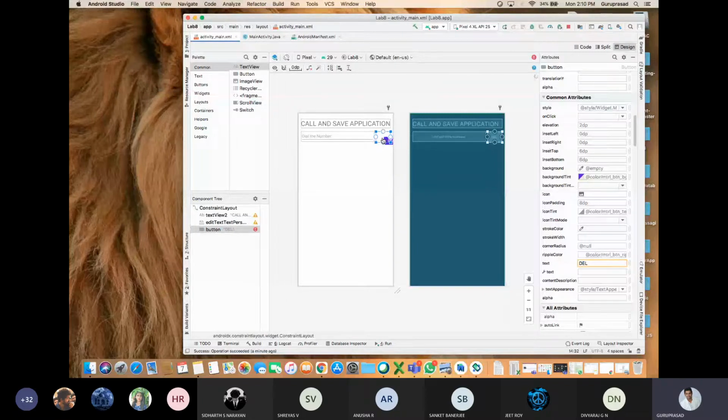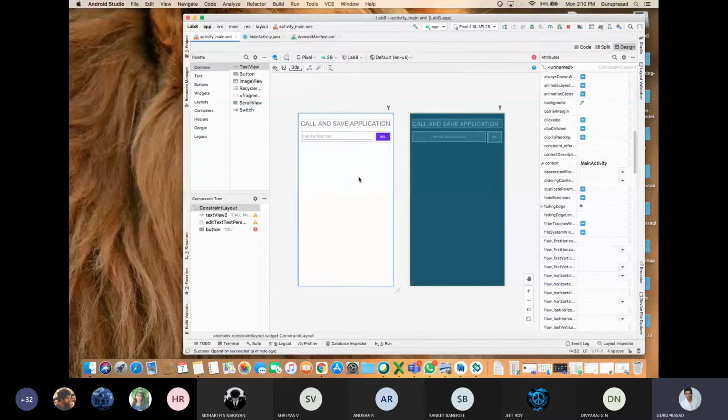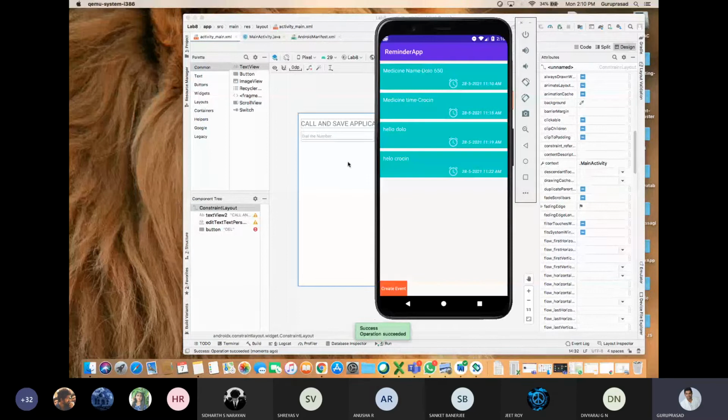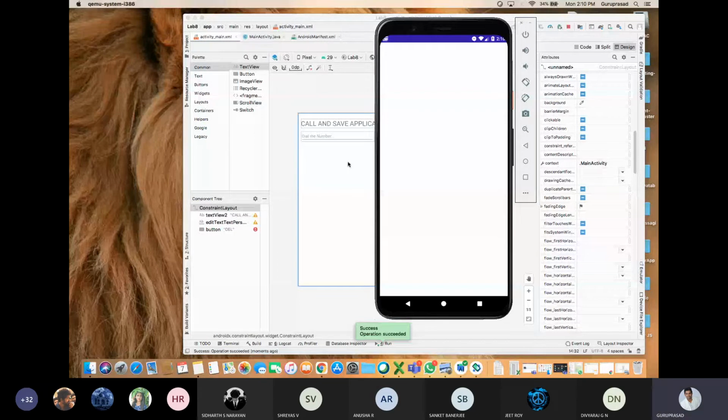Then I have not defined the constraint. Let me show you what is the importance of defining the constraint. I'll stop and I'll play this in the virtual device. Okay, in the virtual device I'm playing it. Can you notice where is the delete button? Where is the delete button? Above the call and save application, because we have not defined the constraint for the delete button.